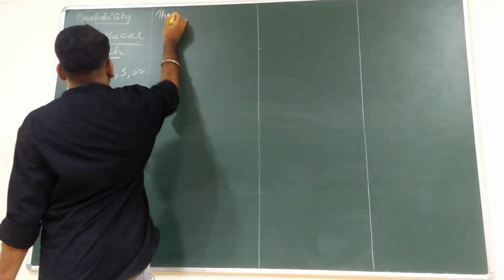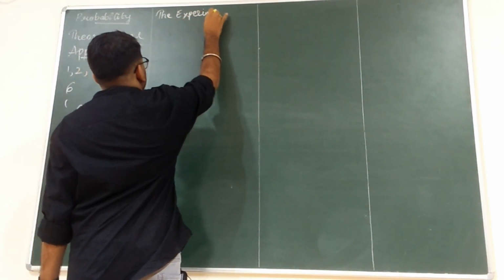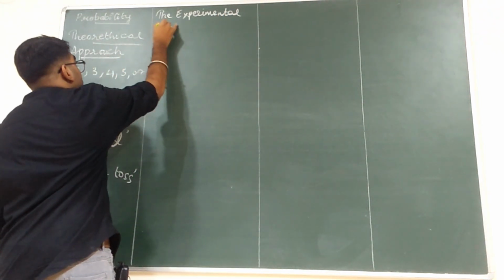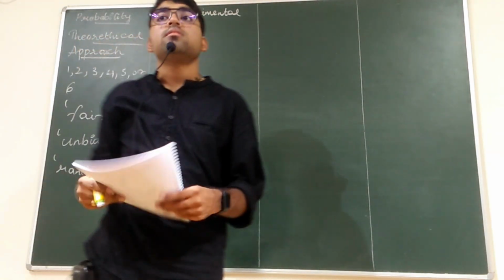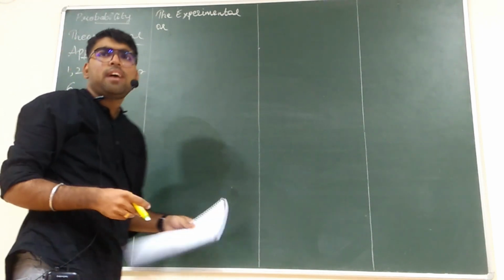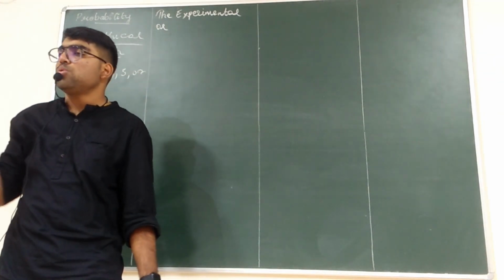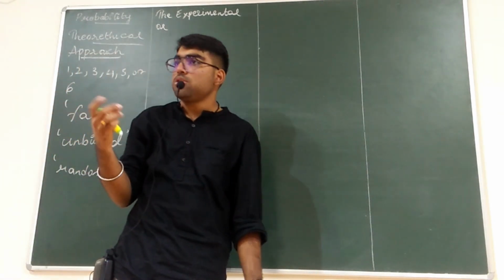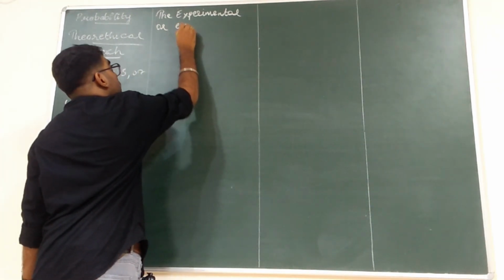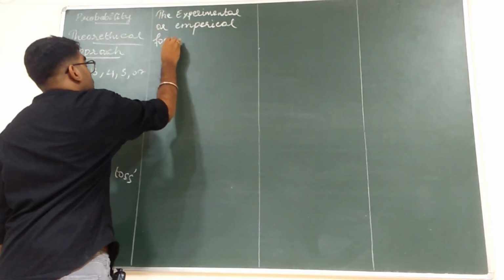If they ask you to find the experimental, what is the other name? Empirical. You people have learned something called the mole concept in chemistry, and you would have learned about empirical formula calculation. So you people have learned. Okay, empirical formula.